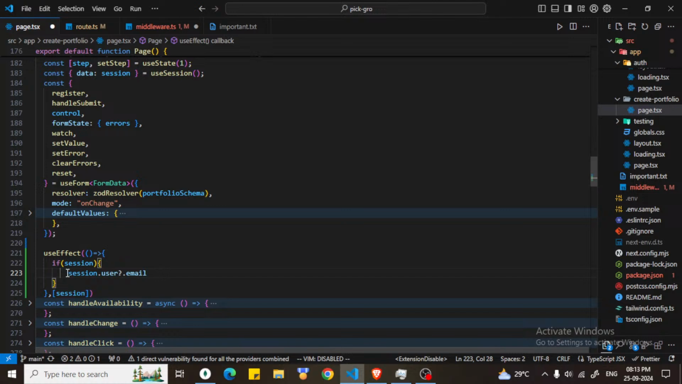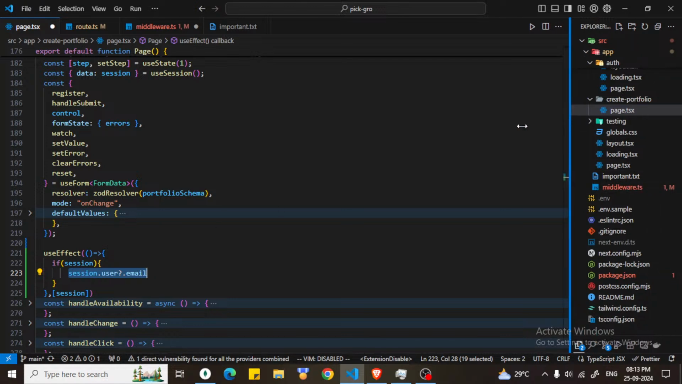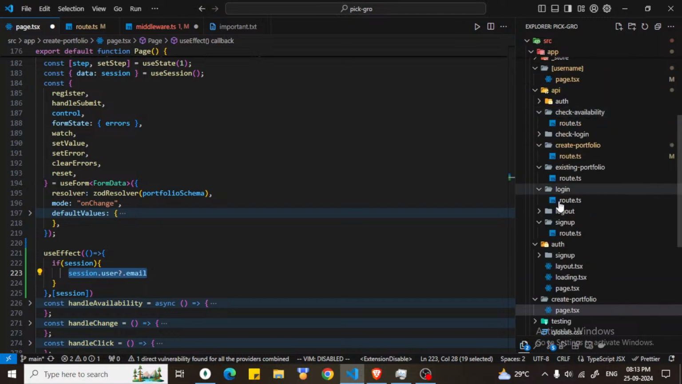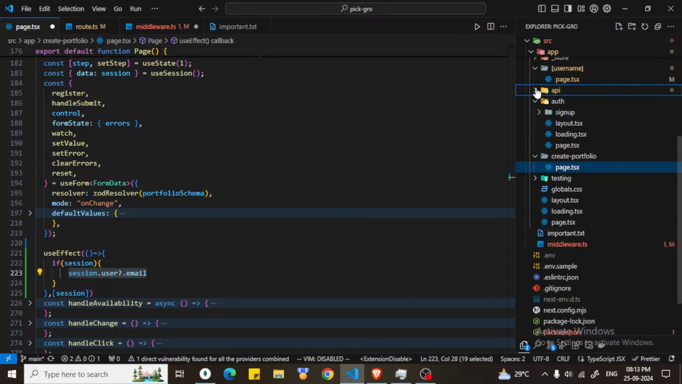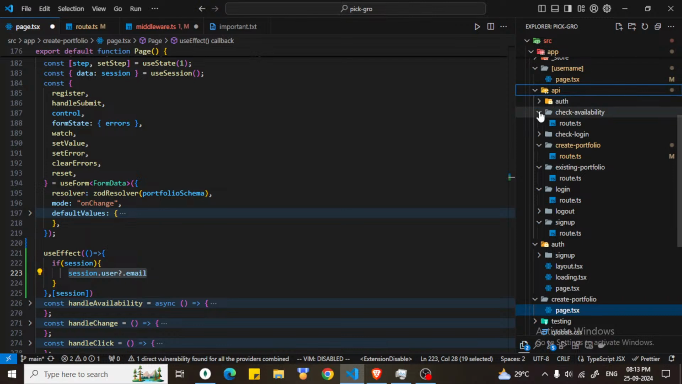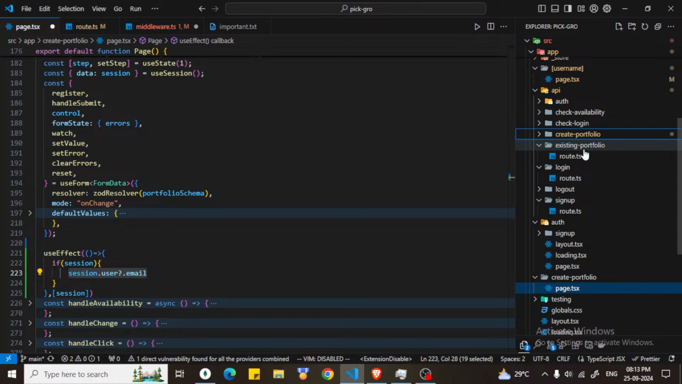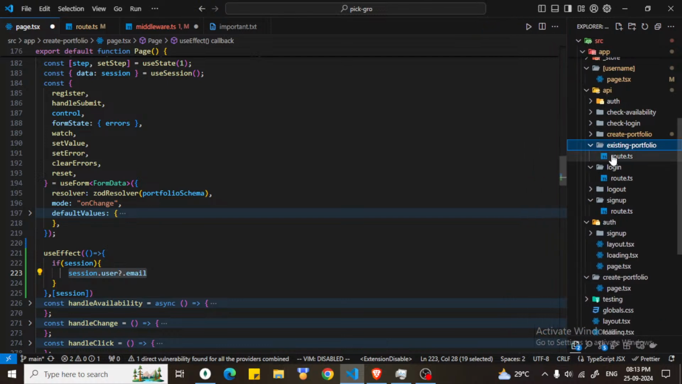but we have an API route already. Let me show you. Where is the API? This is the API folder. Check availability, not this. Create portfolio, not this. Existing portfolio. What this route is doing, we need this route only. We will go through that route.